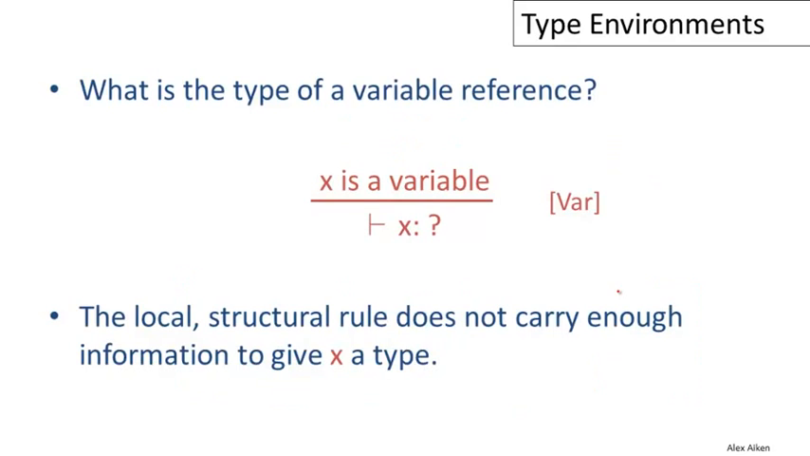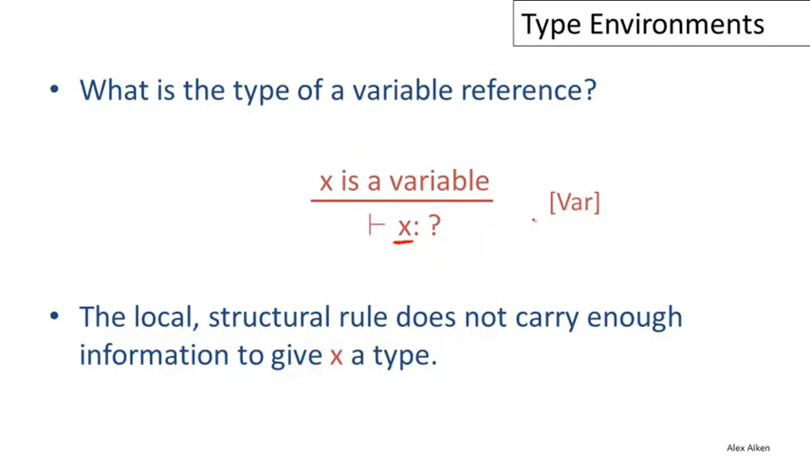So far, it's been pretty straightforward to define reasonable type rules for every construct that we've looked at. But now we actually come to a problem. Let's say we have an expression which consists just of a single variable name, and that's a perfectly valid cool expression. The question is, what is the type of that variable? Call it x. When we're just looking at x by itself, we don't have enough information to give x a type. This local structural rule does not carry any information about the type of x.